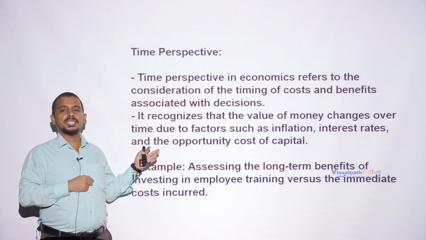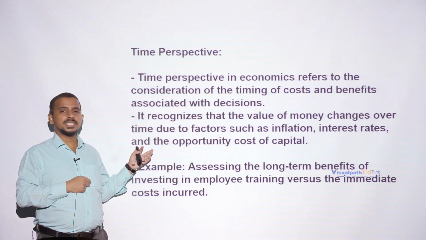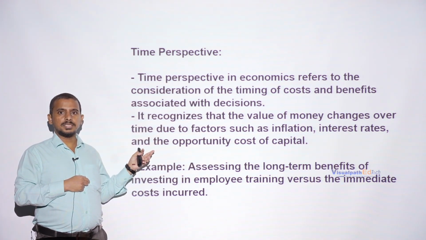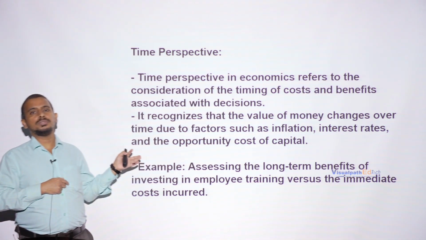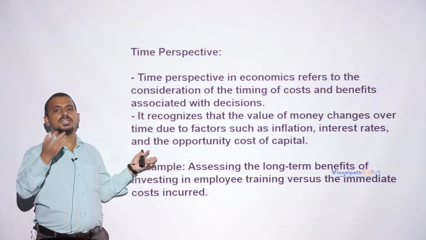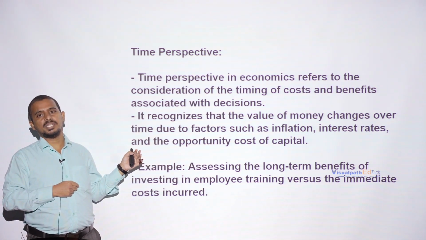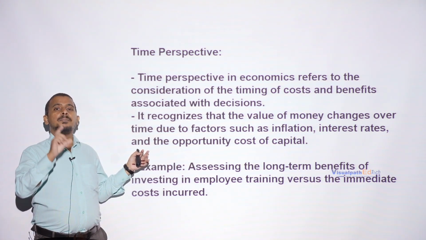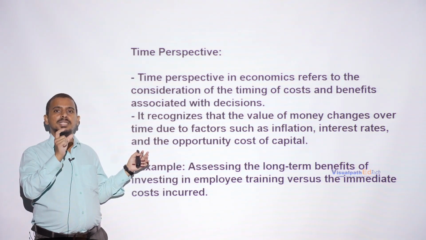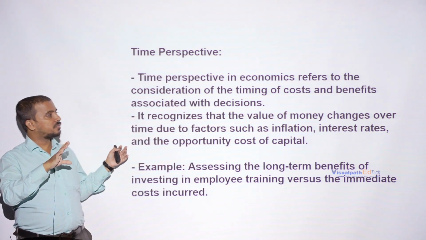Suppose the purchasing power of 100 rupees at present is to buy 1 kg of apples today. 1 kg of apples can be bought with 100 rupees. After 1 year, suppose you can buy only half a kg.